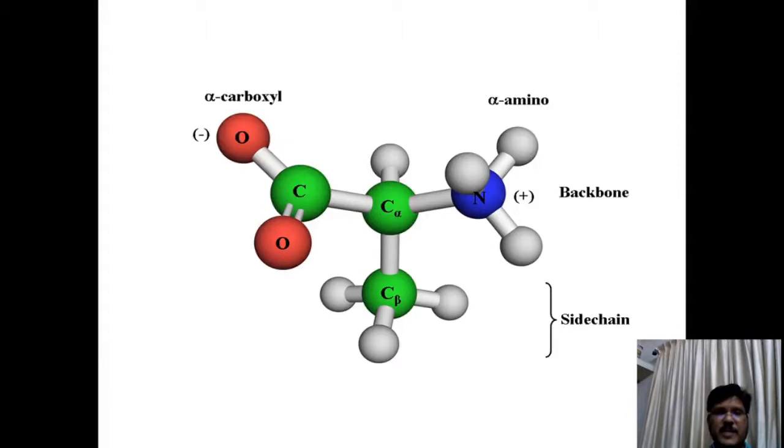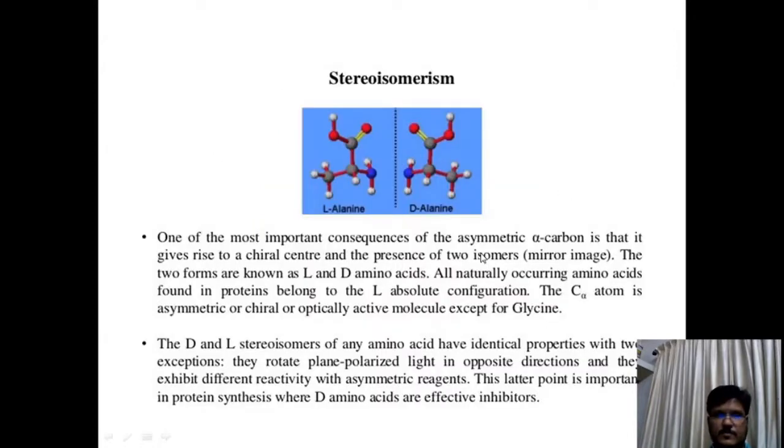So this is the spatial arrangement of amino acids, the different groups on the central carbon atom. One of the most important consequences of this asymmetric alpha carbon atom is that it gives rise to a chiral center and the presence of 2 isomers, mirror images.